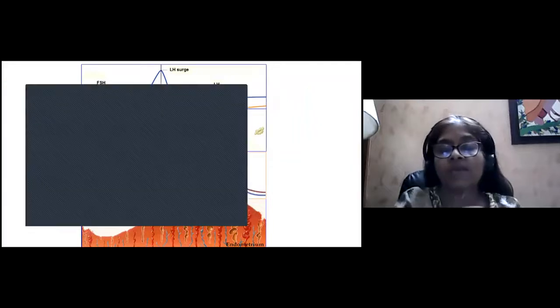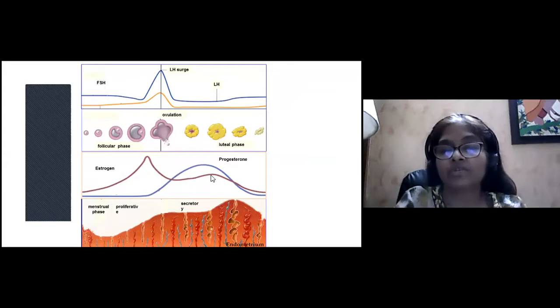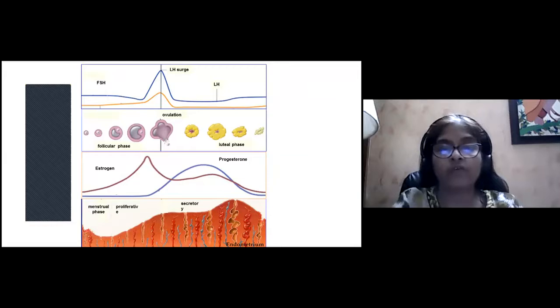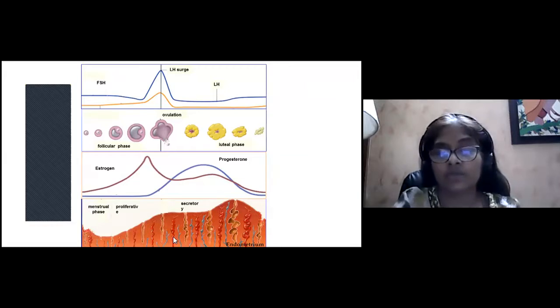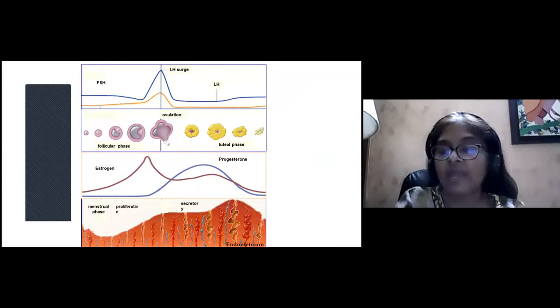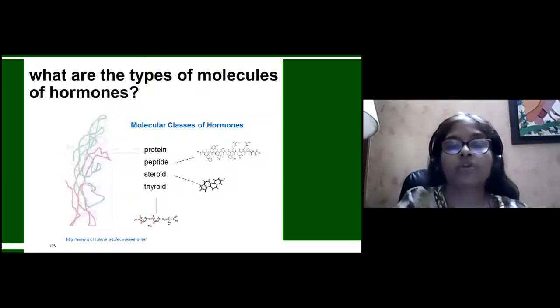So now these FSH and LH are responsible for the secretion of the estrogen and the progesterone. The estrogen is present in the initial phase of the cycle, there is a surge, and then the progesterone takes over after the ovulation has occurred. This is how, after the menstrual phase, there is a proliferative phase, and then a secretory phase on the endometrium, when this estrogen and progesterone act on the endometrium. So we have to know how these function in order to talk about contraception.